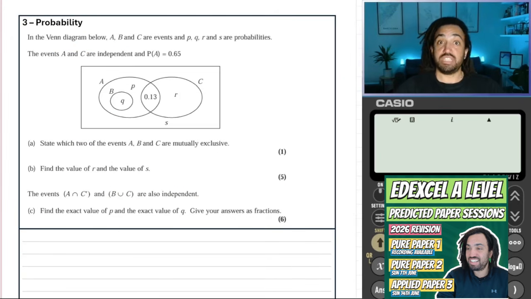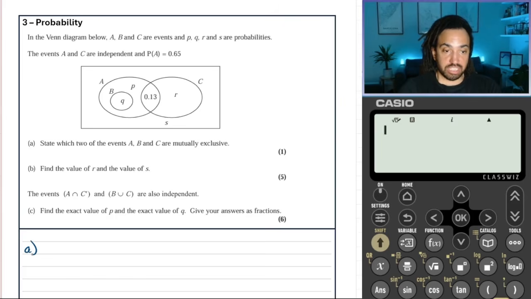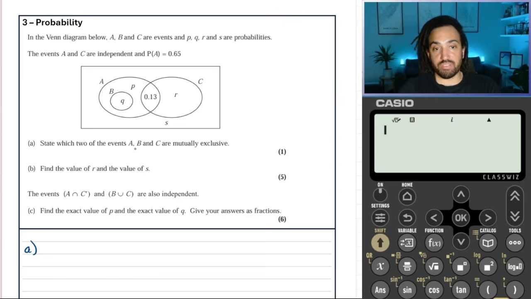Perfect. Probability, and we've got Venn diagrams A, B, and C, and we've got some probabilities. We know that the events A and C are independent, and P(A) is equal to 0.65. That's going to be useful. But first off, for 1 mark, it just says state which of the 2 events are mutually exclusive.